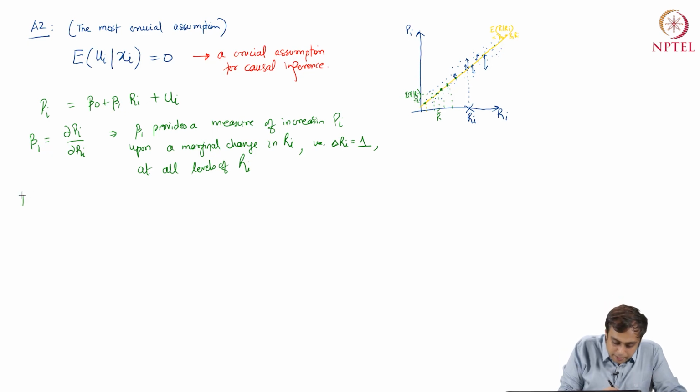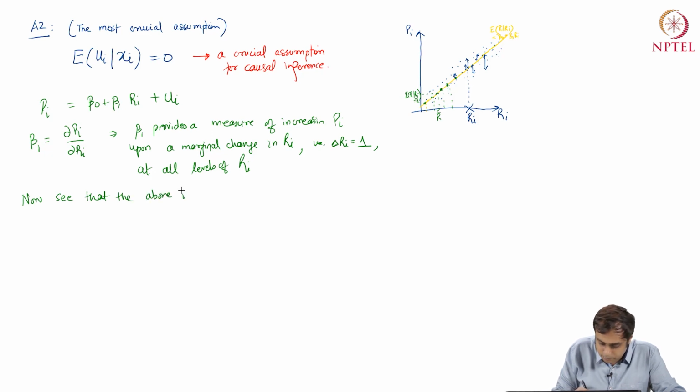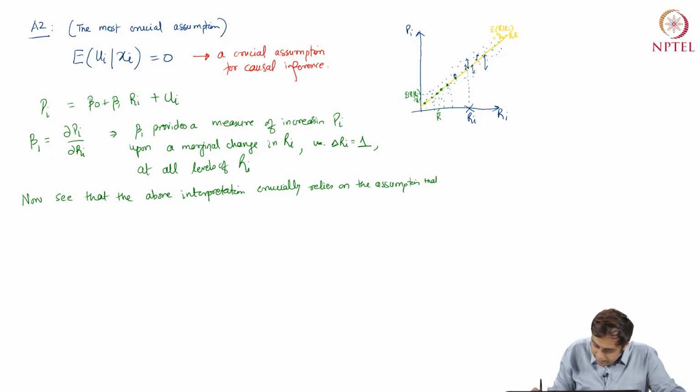Now see that the above interpretation crucially relies on the assumption that expectation ui given ri is equal to 0, right?